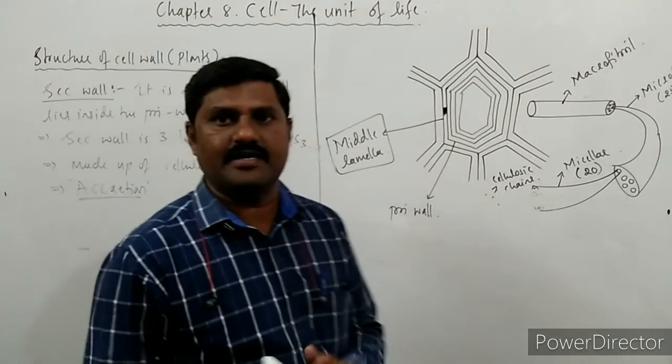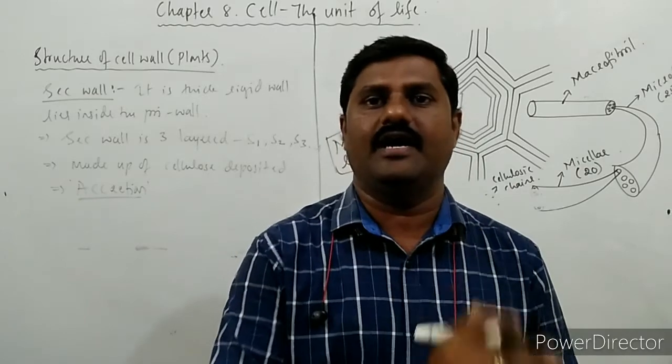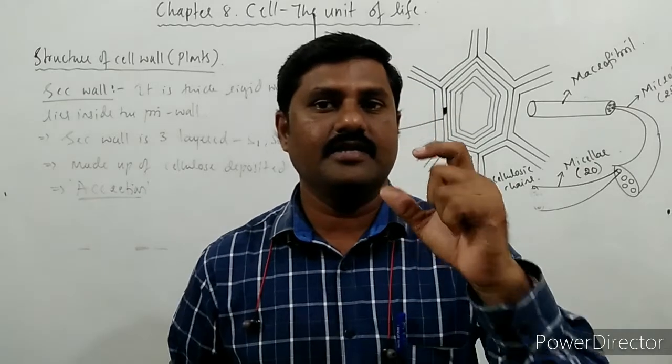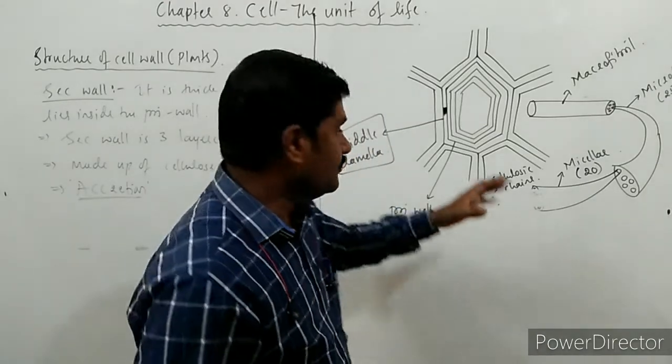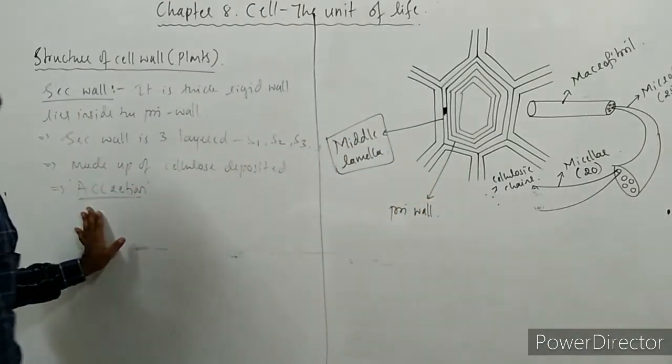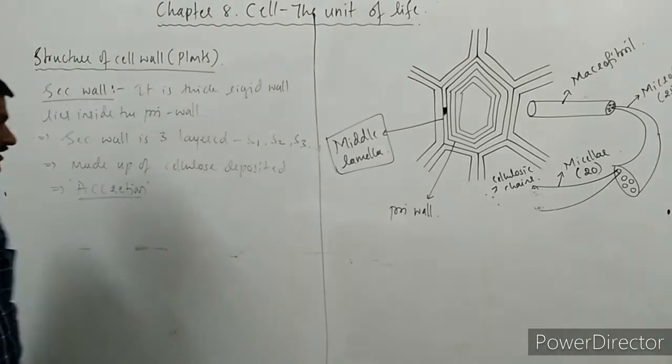Accretion is nothing but the deposition of wall material one above the other so as to form the secondary wall. This is a more important point to be noted. Accretion is a very important word to be remembered.